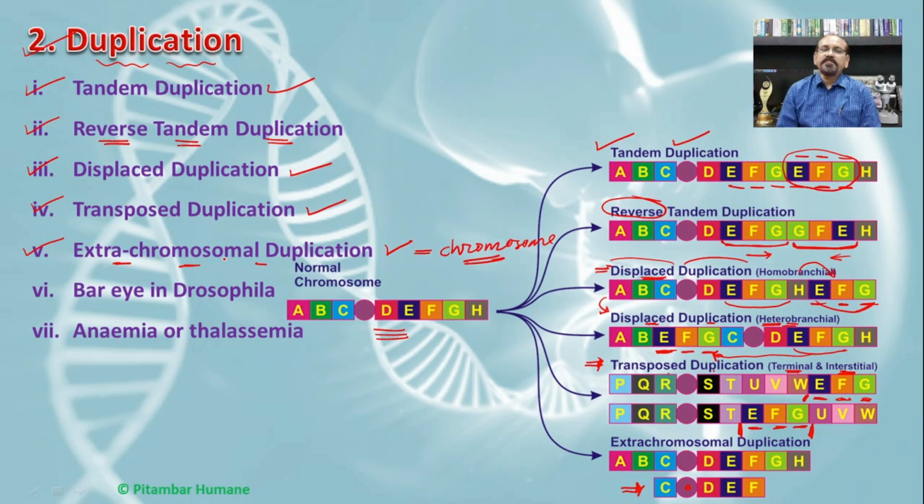The genetic effect of duplication is found in Drosophila as bar eye, and the most common type of genetic disorder in human beings is anemia, or a type of thalassemia is found. So duplication is also responsible for various genetic disorders in plants as well as human beings.